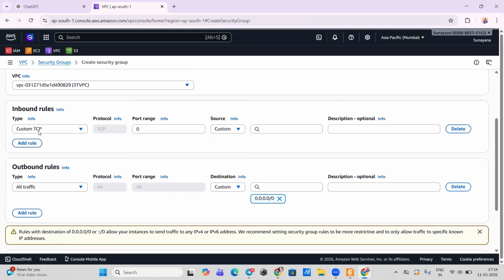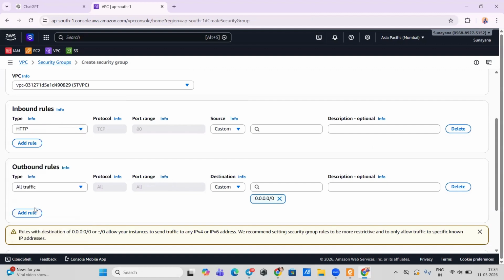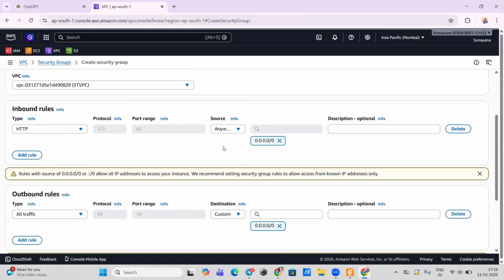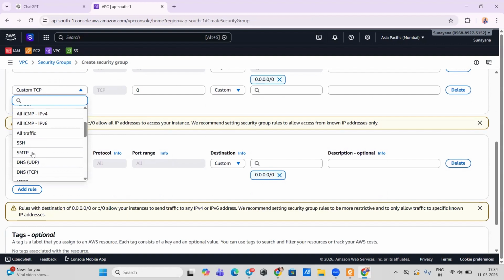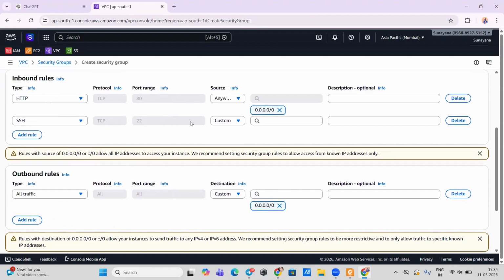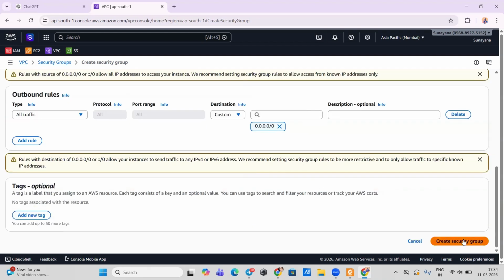Inbound, you're going to add what we need: HTTP and SSH. So select HTTP, that's it. This is going to be anywhere. Okay, add for SSH. This should be my IP. For outbound, just keep allow all traffic. Okay, that's it. Save security group.